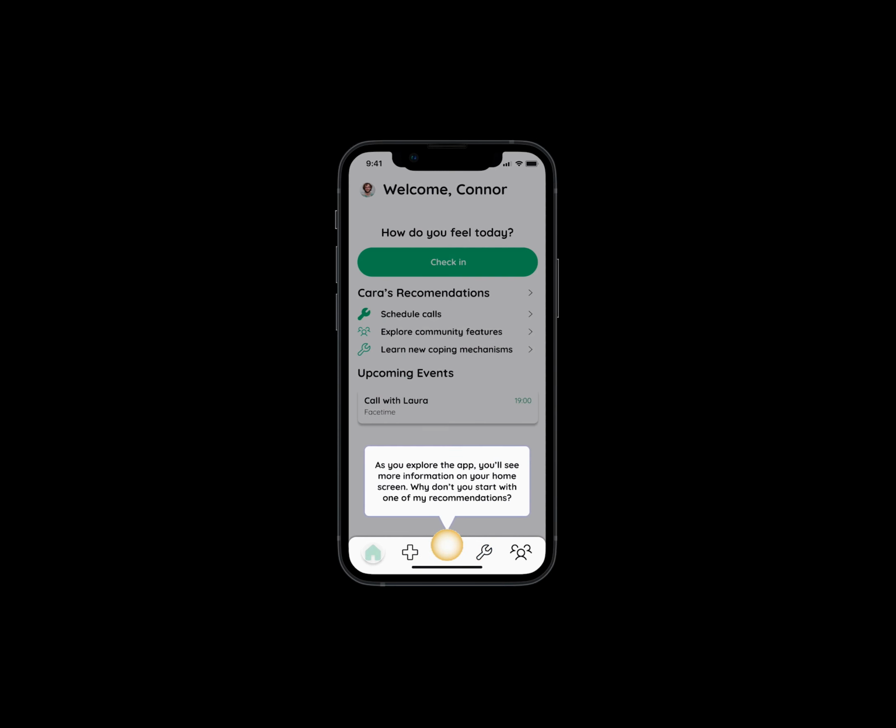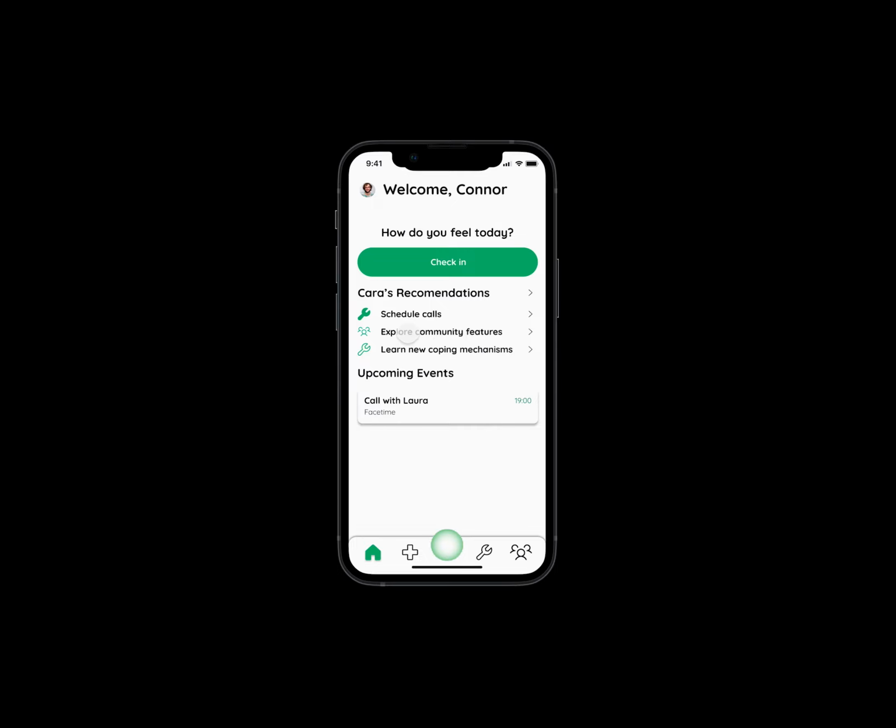Upon returning to the home screen for the first time, Connor will see his saved recommendations from Kara, as well as his newly scheduled event. The recommendations list also indicates which section of the app to go to try out Kara's recommendations. Kara will also provide tips when appropriate.